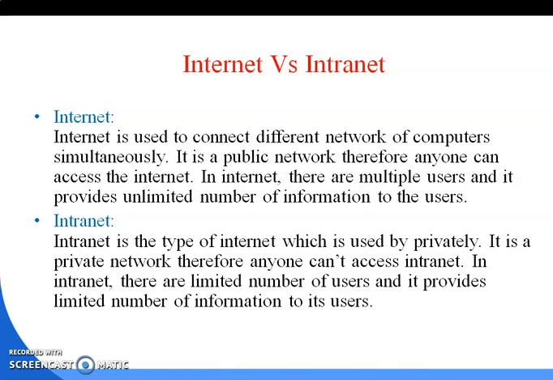The internet is used to connect different networks of computers simultaneously. It is a public network, therefore anyone can access the internet. In the internet there are multiple users and it provides an unlimited amount of information to the users. So the internet is a global, public network through which you can communicate from one system to another system. Then what about the intranet?